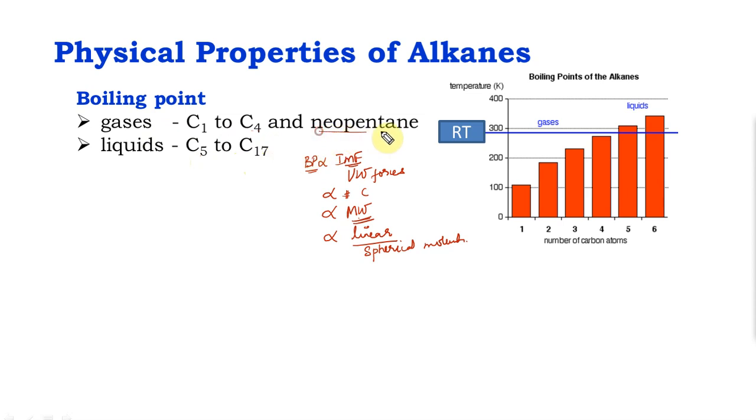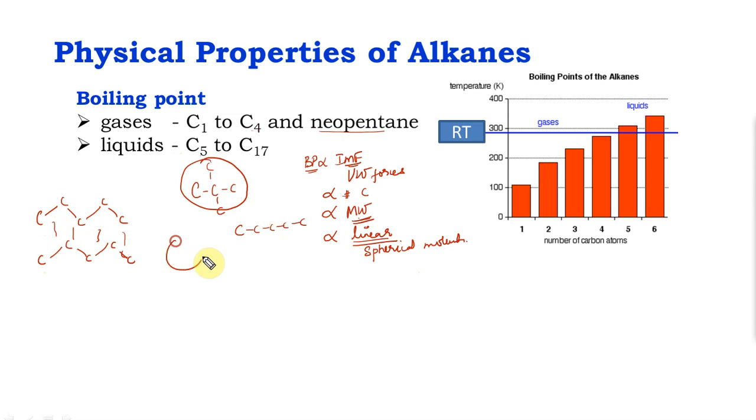Okay. Now if you see, I have neopentane here. Neopentane is nothing but 2,2-dimethyl propane. This is where the molecule n-pentane is linear, so it is a liquid, whereas neopentane is spherical. Take a linear molecule, for example. It can interact with another linear molecule in so many places. All these are forces. Whereas a spherical molecule can attract only at a couple of places. Hence, the more spherical the molecule, the lower the boiling point.